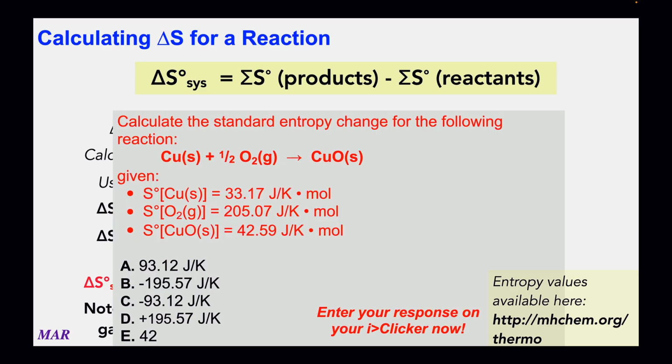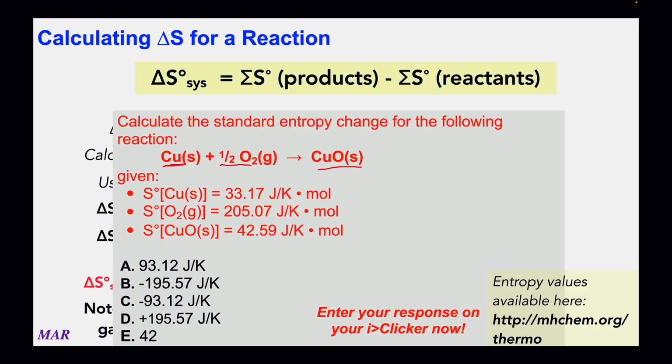So here's a reaction. Copper metal is reacting with oxygen, O2, to make copper 2 oxide, CuO. And the question is, what's the entropy change, the delta S of the system, for this reaction? So what you would do is you would take the entropy of the product, the CuO, and you would subtract the copper entropy and 1/2 times the oxygen entropy. And there are the different values.